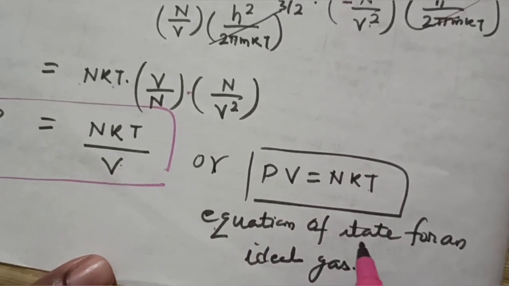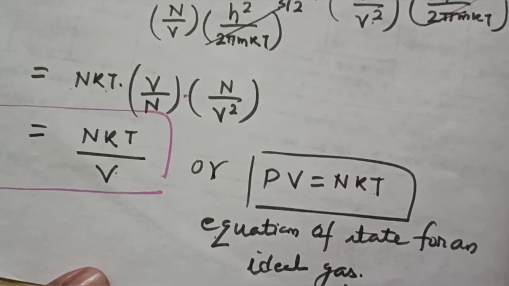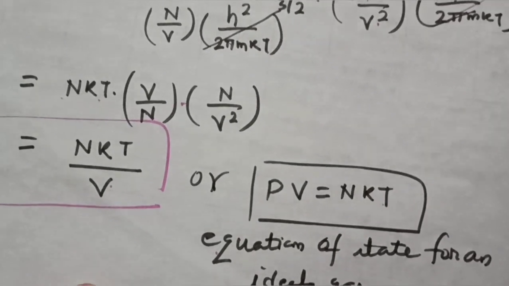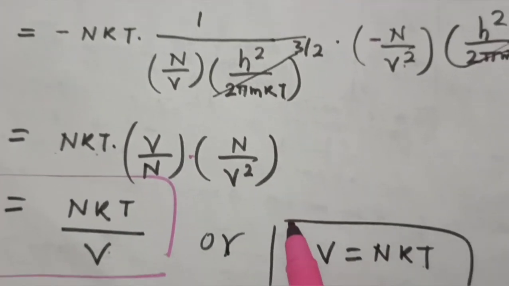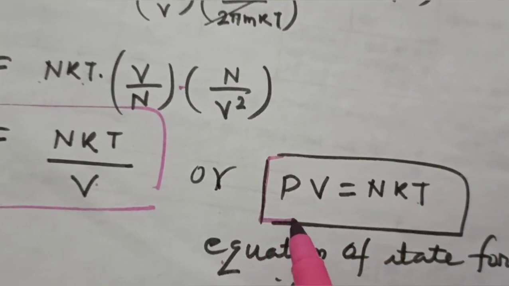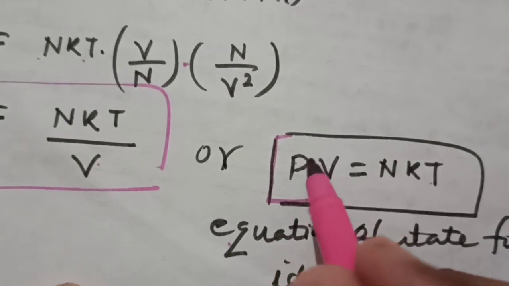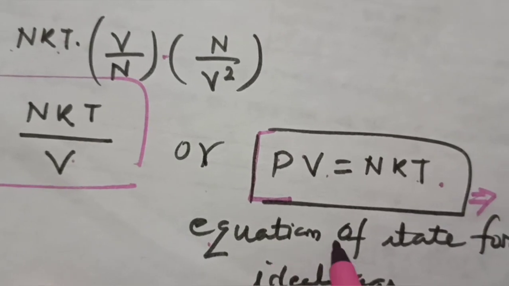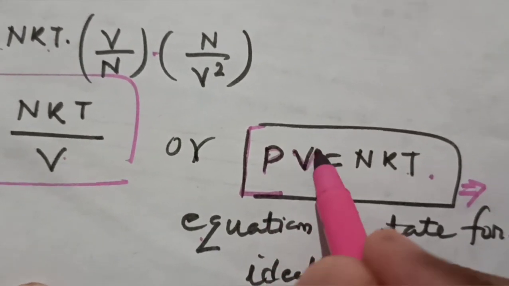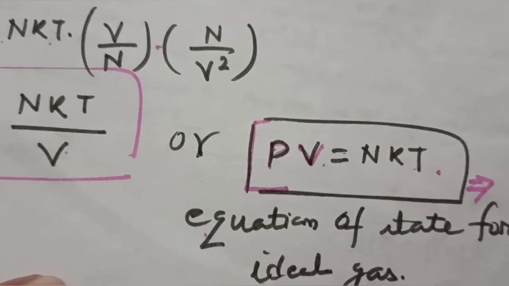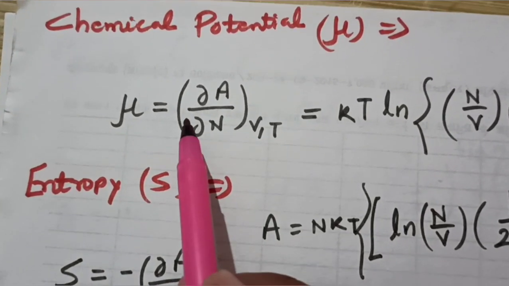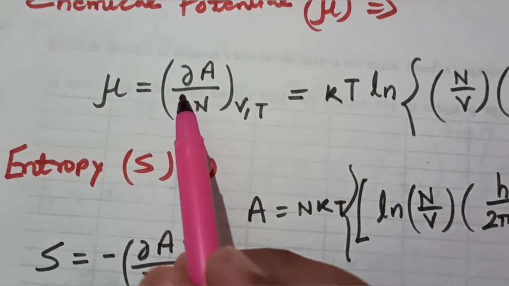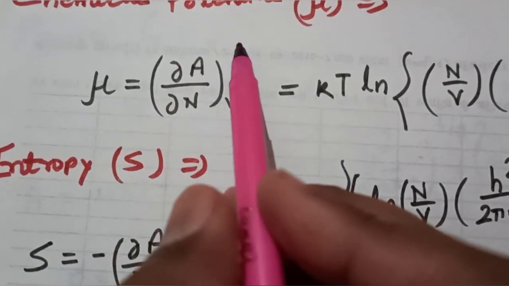What is it? It is the equation of state for an ideal gas. We have also derived this result in the entropy of monoatomic ideal gas. This is the case of the classical ideal gas, and you are aware that for the classical ideal gas, the equation of state is PV equals nkT. So we are led to the equation of state having this relation PV equals nkT. In this consequence, we have discussed the pressure, and we have derived the equation of state.